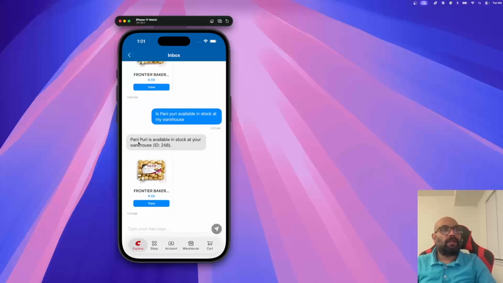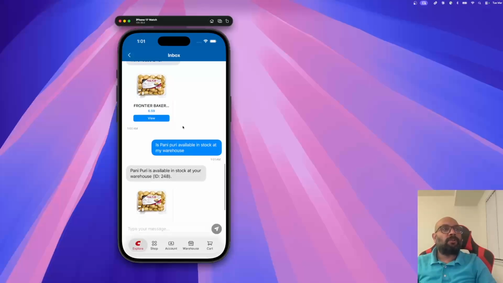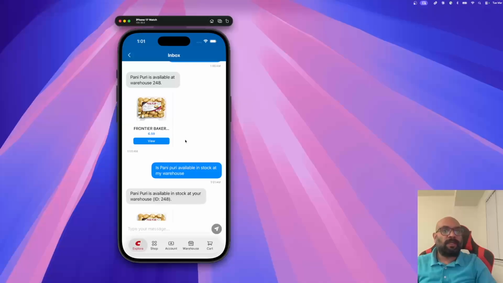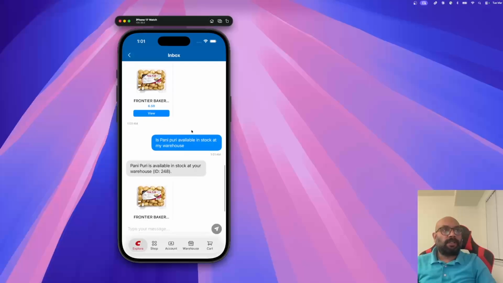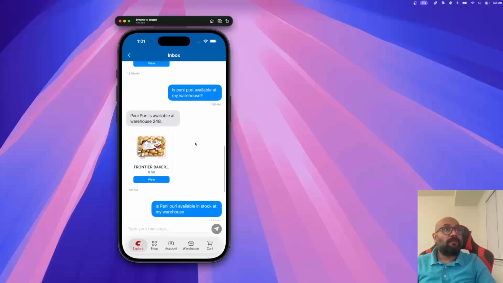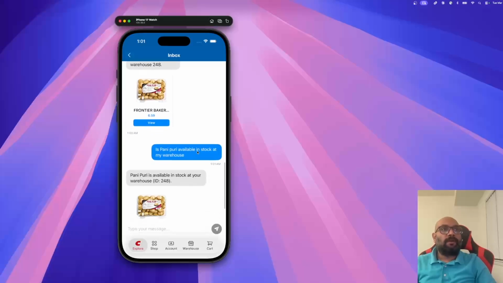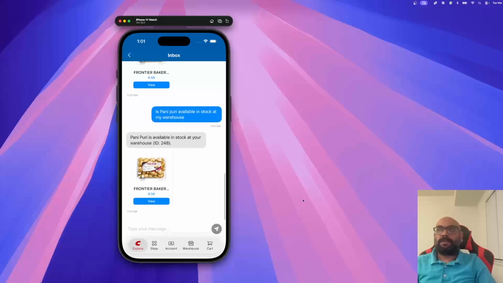And yep, it is saying that pani puri is available in stock at your warehouse. So it does not depend on you following some format. It's simple like other LLMs. You ask a question in natural language, it will understand what the user is asking, and it will search the result either from the API or from the internal product database.